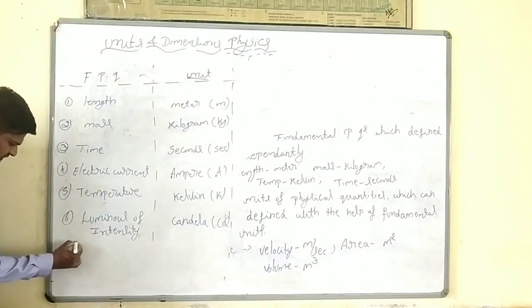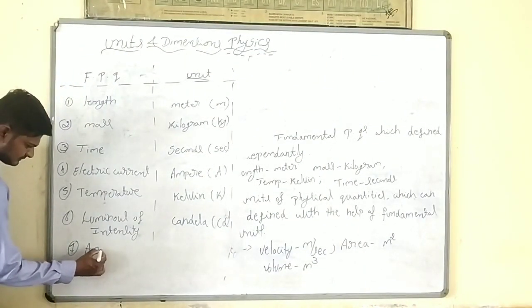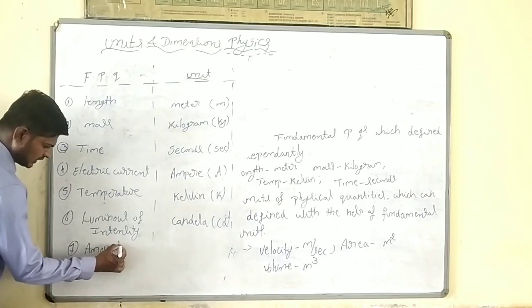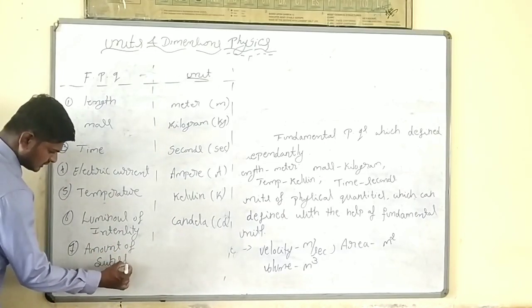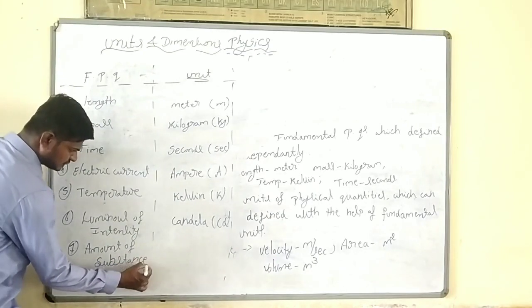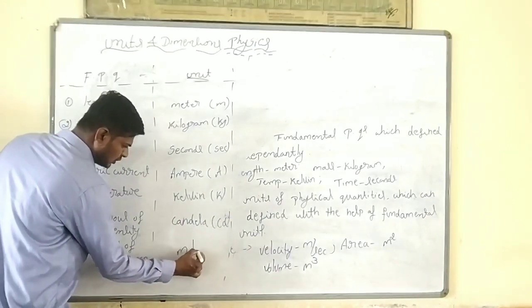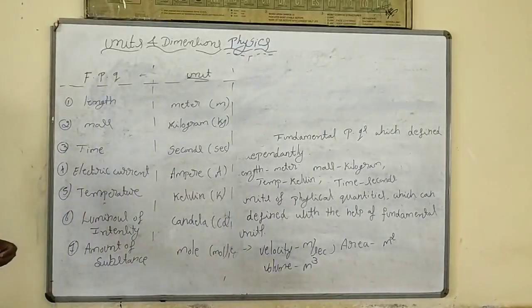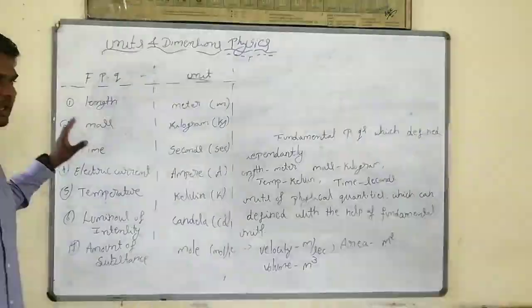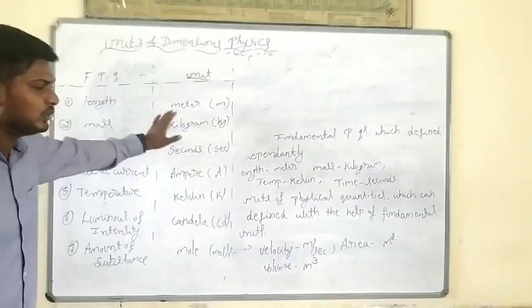Seventh one is amount of substance, unit is mole, symbol mol. These are the 7 fundamental or basic physical quantities with units.